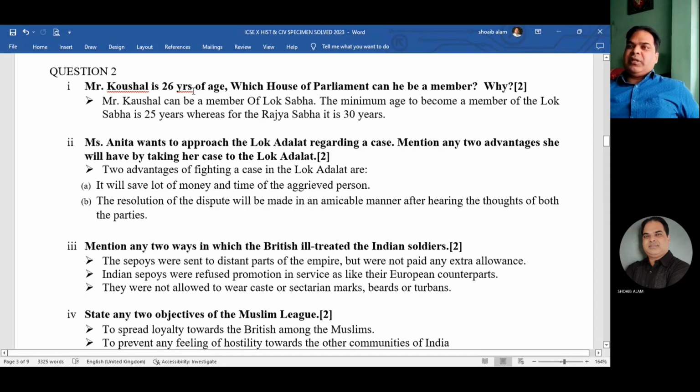Mr. Kausal is 26 years of age. Which House of Parliament can he be a member of? Can he be a member? And why? The answer I have written over here is Mr. Kausal can be a member of Lok Sabha. The minimum age to become a member of Lok Sabha is 25 years, whereas for Rajya Sabha it is 30 years. So Mr. Kausal can be a member of Lok Sabha.